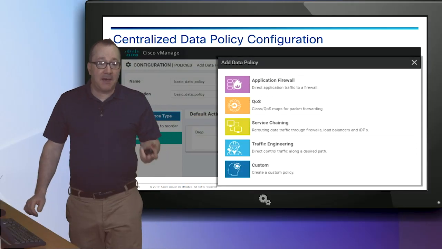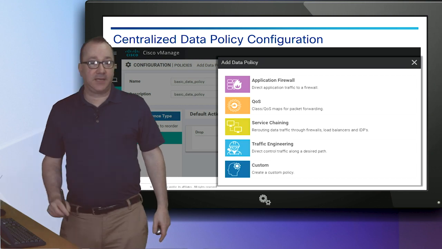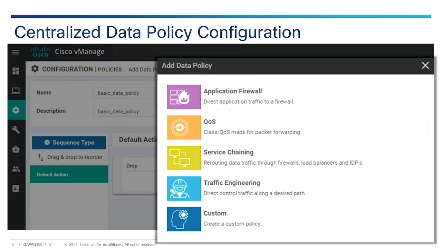So a data policy is defined in the configuration policies window in vManage, just like any other. Basically, instead of a control policy, we're going to select data policy. And the policy consists of sequence numbers, which you're going to add one at a time, plus a default action. A number of predefined data policy types are available to choose from as shown here.